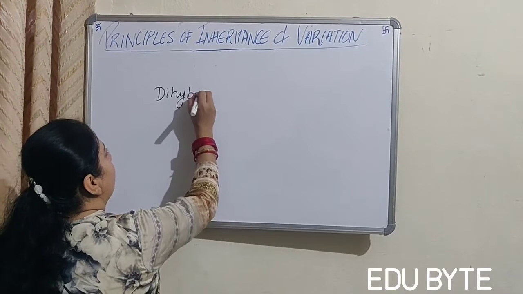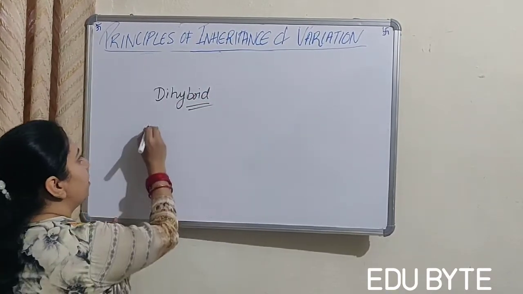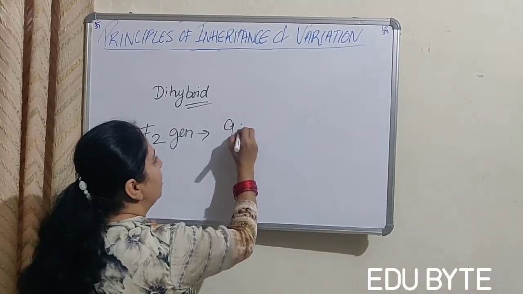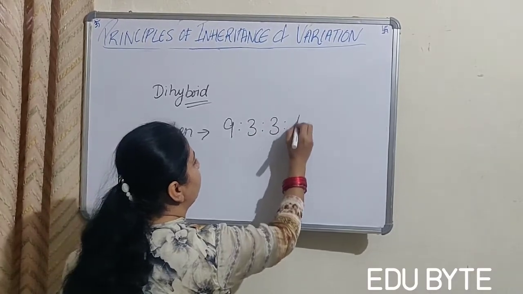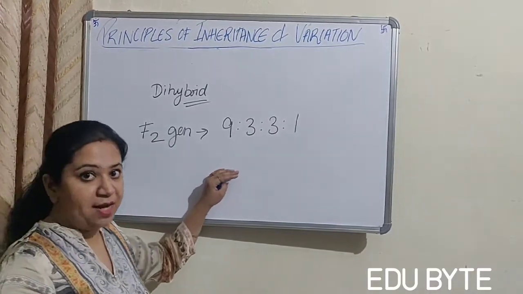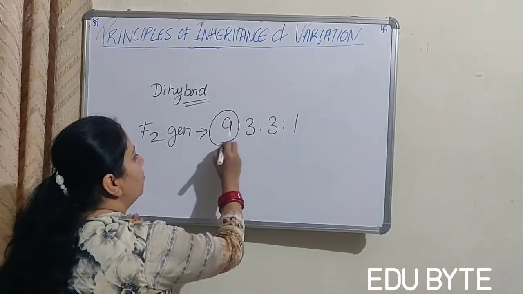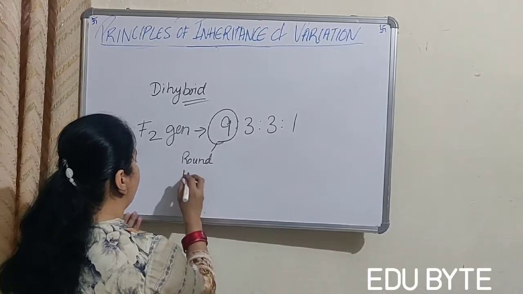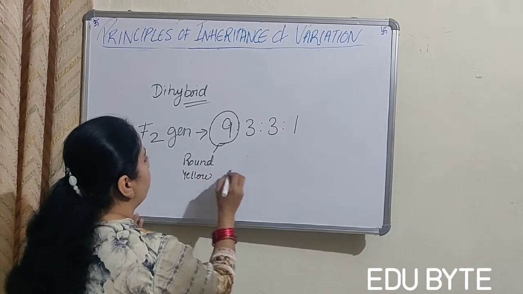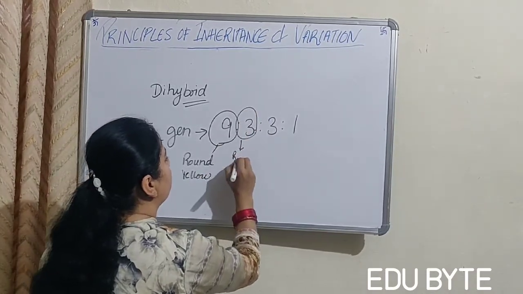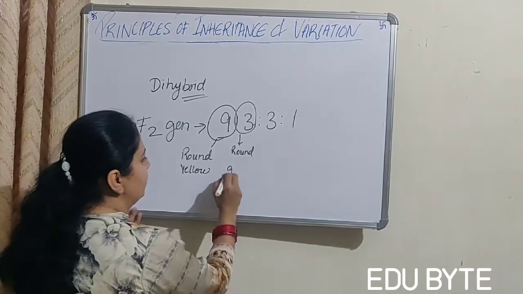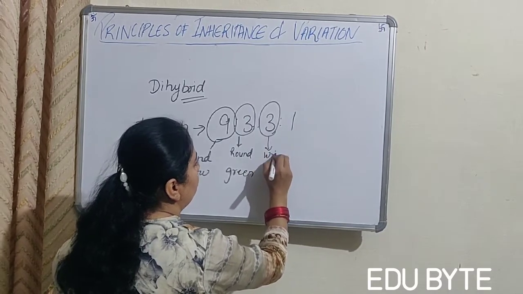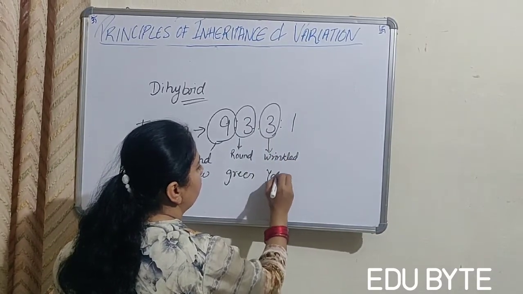In a dihybrid cross, the ratio in the F2 generation will come out to be 9:3:3:1. Out of 16 plants in the F2 generation, 9 were round and yellow. 3 were round and green. 3 were wrinkled and yellow.